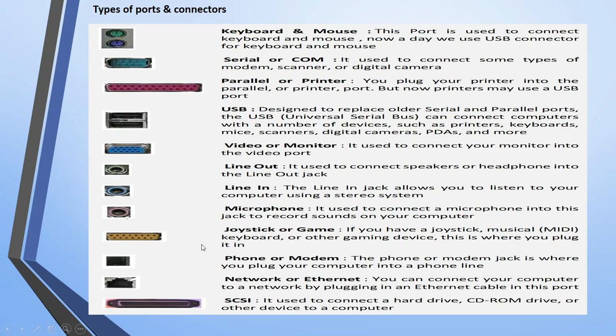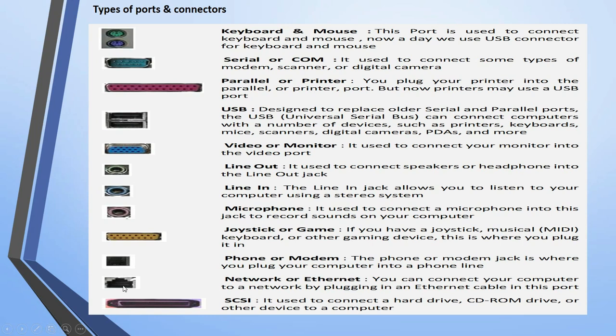And this one is your joystick or game port. Okay, to attach a joystick or musical keyboard or other gaming devices also. And this is your RJ11 port. Okay, for what? For connecting a phone or modem to your system.